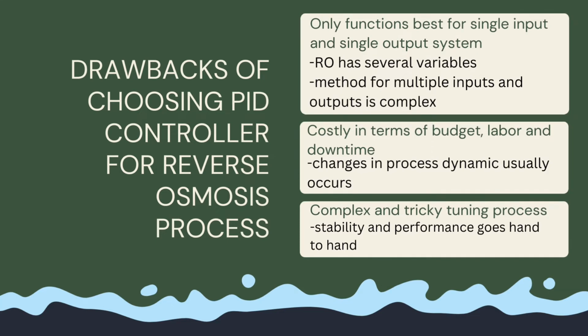Firstly, the PID controller only functions best if the system has only a single input and single output, whereas in our reverse osmosis process, there are two control variables and two manipulated variables. Even though the PID is manageable to be used for multiple inputs and outputs, the method is very complex depending on how the variables correlate with each other. Other than that, it's costly in terms of budget, labor, and downtime.